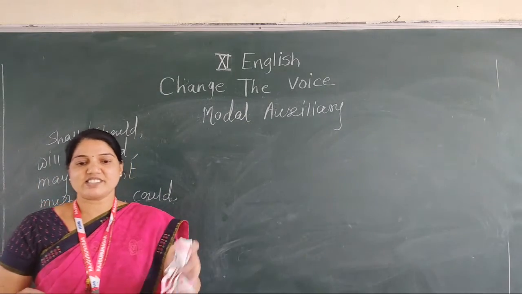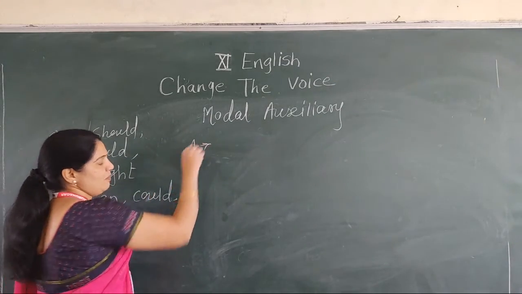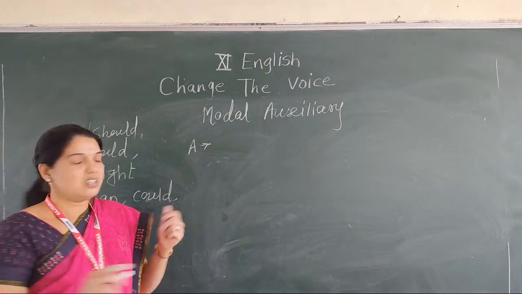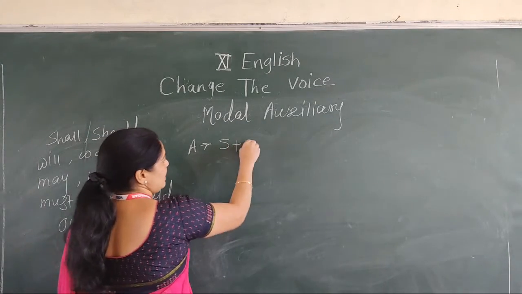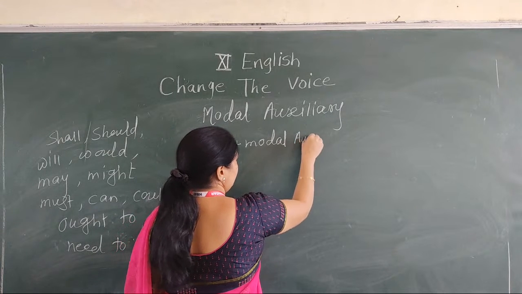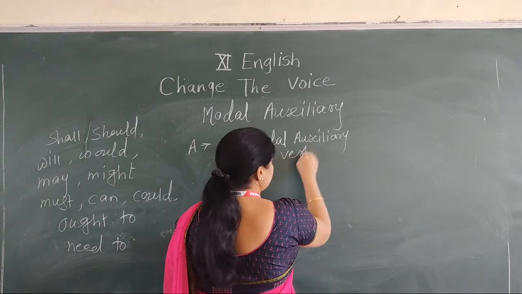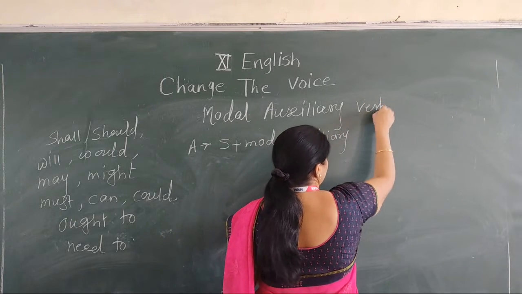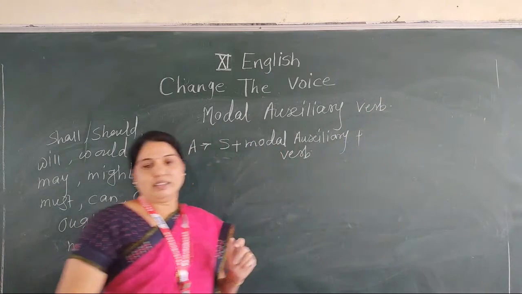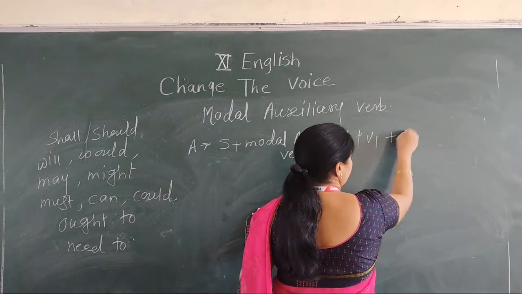And now see the structure when the active voice has a modal auxiliary. Which structure do we use? The structure is subject, then modal auxiliary verb. Then the main verb, we say V1, and object.